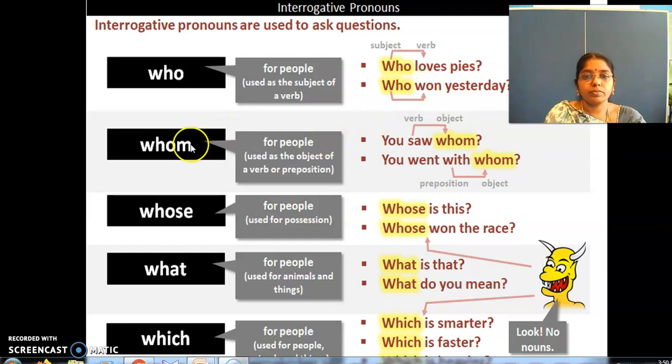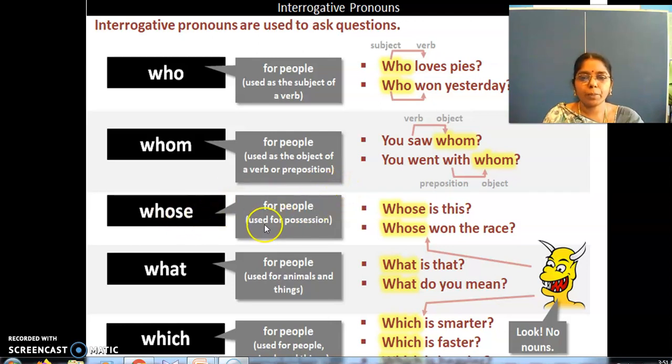Now, whom is for people, used as the object of a verb or preposition. You saw whom? You went with whom? Right? Whom did you see? Whom did you go with? Like that, they'll ask, you saw whom? You went with whom? So with is a preposition, whom is an object, right? Saw is a verb, and whom is acting as an object.